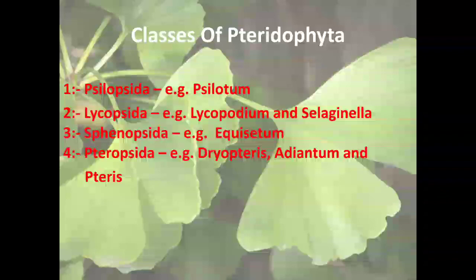The second group is the Lycopsida. In the Lycopsida, the two very important plants are Lycopodium and Selaginella. In Sphenopsida, the Equisetum plant is there, and in Pteridopsida, Dryopteris, Adiantum and Pteris plants are there. So there are the four basic classes of the pteridophytes.